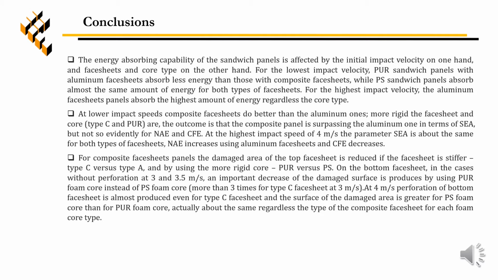At lower impact speeds, the composite panel is surpassing the aluminum one in terms of specific energy absorption. At higher impact speeds, this parameter is about the same. For composite panels, the damage area of the top face sheet is reduced if the face sheet is stiffer, type C versus type A, and by using the more rigid core, polyurethane versus polystyrene.